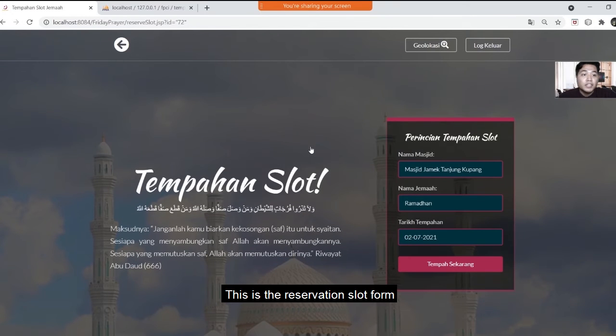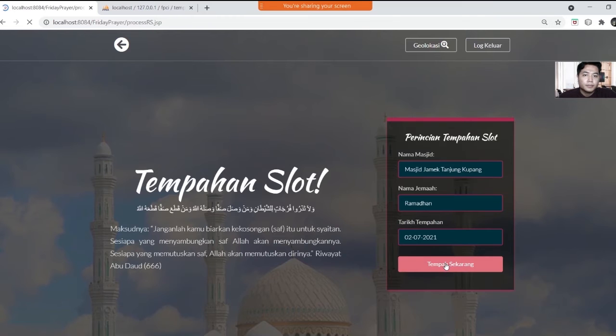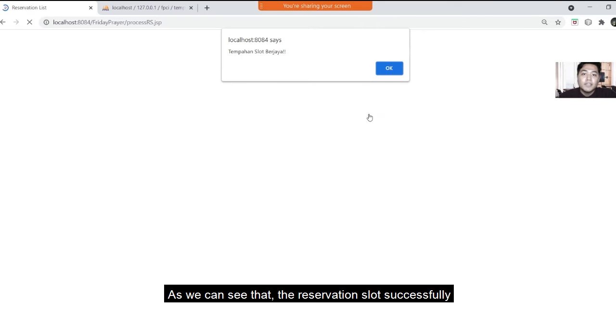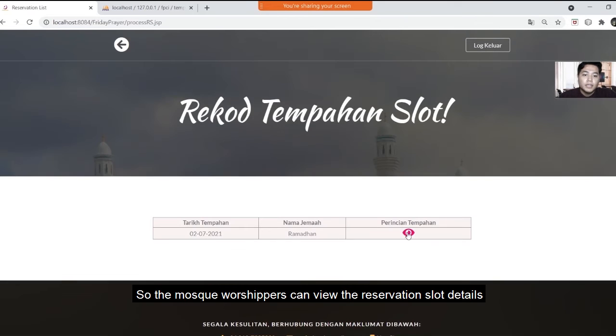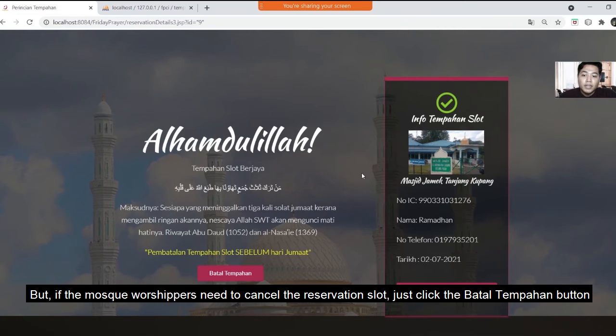This is the reservation slot form. To continue the process, the mosque worshipper needs to click the tempah sekarang button. As we can see, the reservation slot is successful. The mosque worshipper can view the reservation slot details. If everything is done, the mosque worshipper just clicks the OK button. But if the mosque worshipper needs to cancel the reservation slot, just click the batal tempahan button.